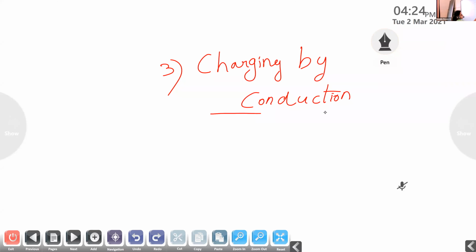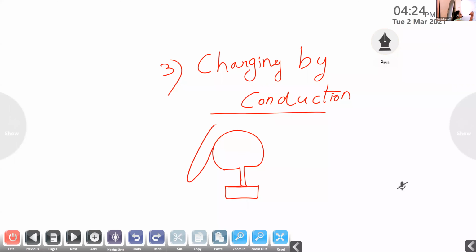In charging by conduction, first of all, we place an uncharged body and keep a charged body in contact with it. For example, I am considering a positively charged glass rod.